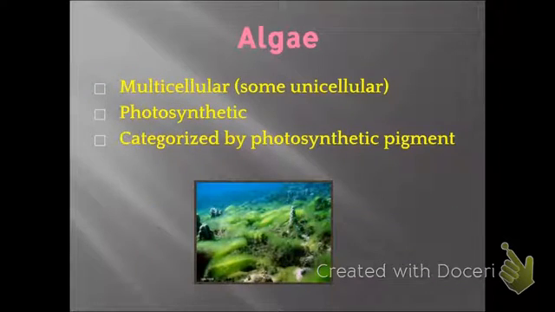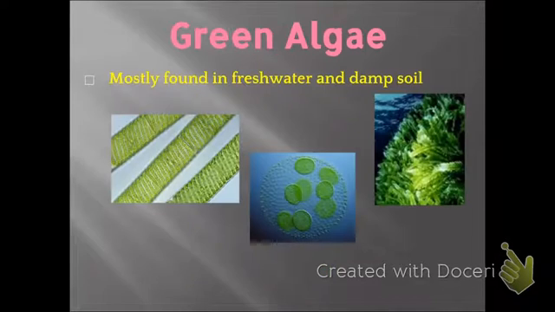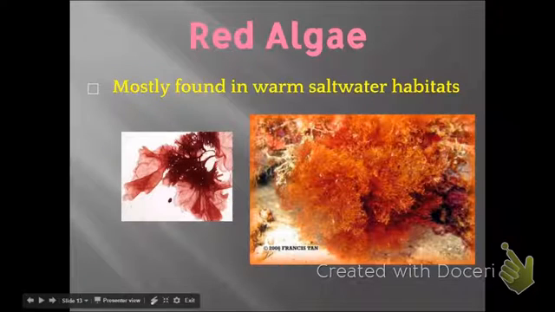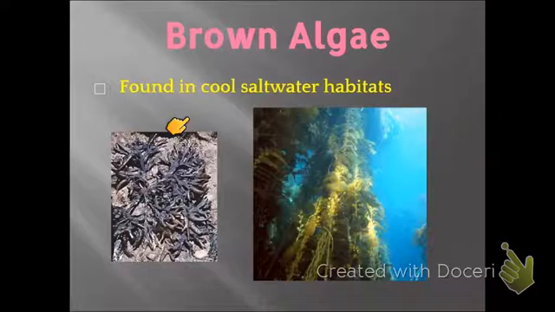Algae, so multicellular and some unicellular, so they are photosynthetic, and they are categorized by their pigment. Most are found in fresh water and damp soil, so most green algae are found in fresh water and damp soil. So here's some cool pictures of green algae. Red algae, mostly found in warm saltwater habitats, so there's our red algae pictures. And brown algae, most are found in cool saltwater habitats. So there's our brown algae.